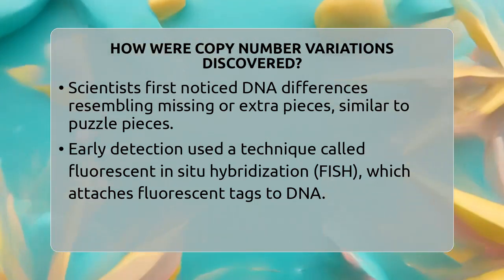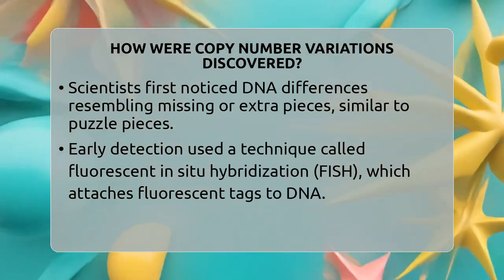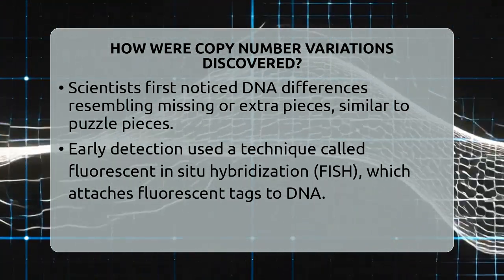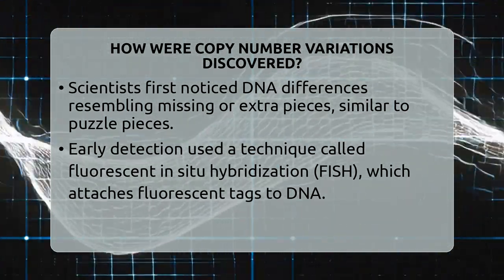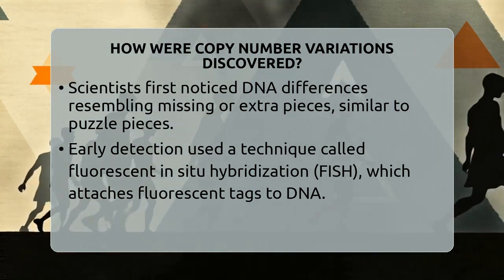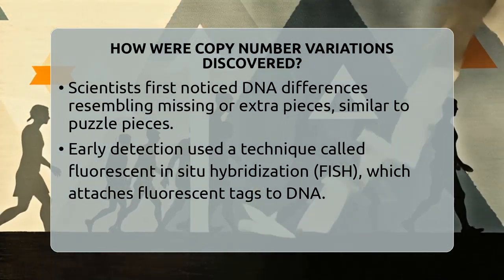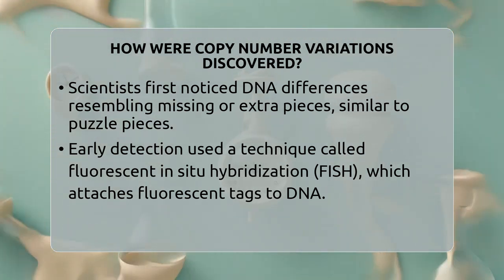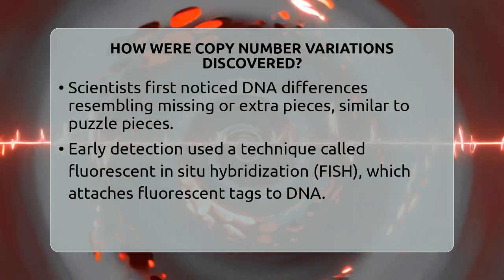How were copy number variations discovered? Imagine looking at a giant puzzle where some pieces are missing or extra pieces are added. That's kind of what scientists saw when they first looked at DNA. They noticed that some parts of the genome didn't match the usual pattern. These differences are what we now call copy number variations.